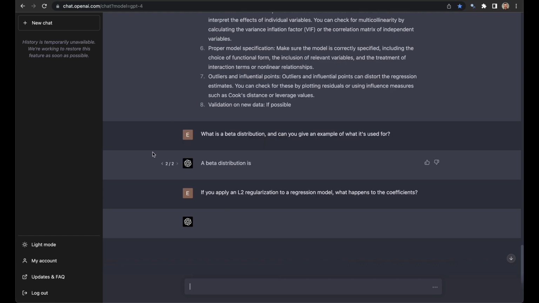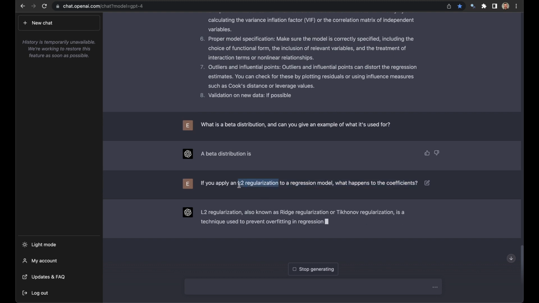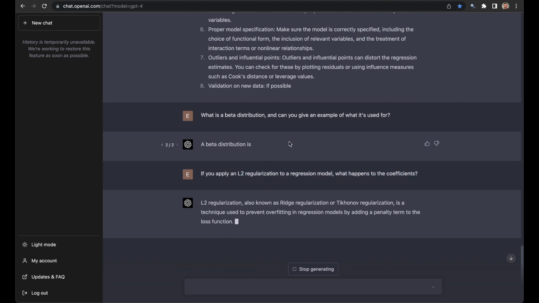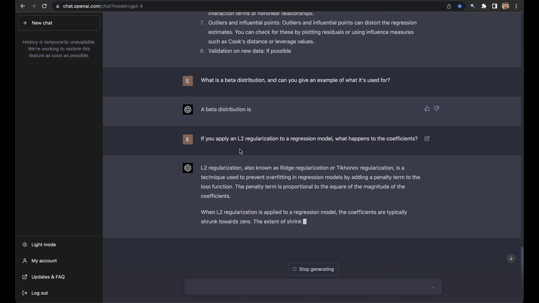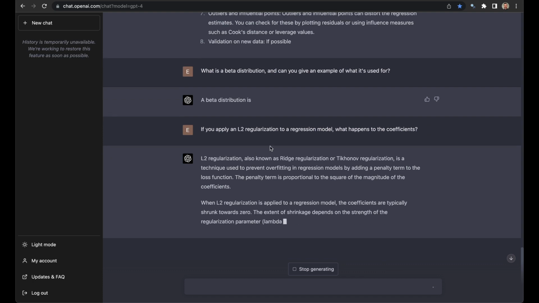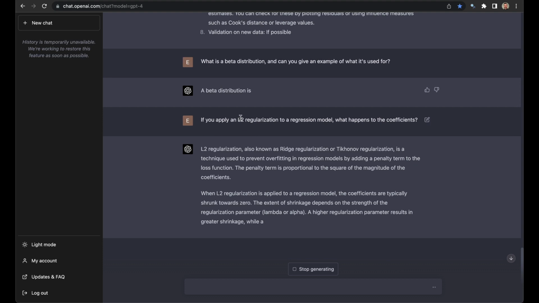Super classic data science interview question. If you've never heard of it, L2 regularization means that you apply a penalty to your regression. Instead of minimizing the sum of the squares of the error, you minimize the sum of the squares of the error plus, oh man, I'm forgetting now. I think it's the sum of the squares of the coefficients themselves.